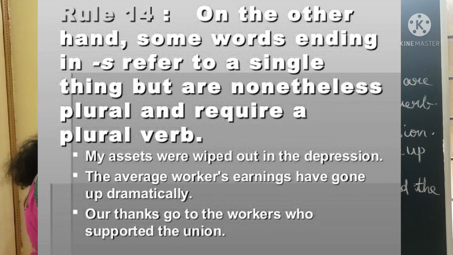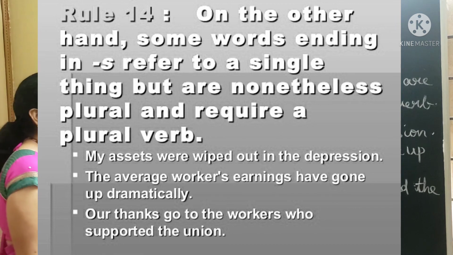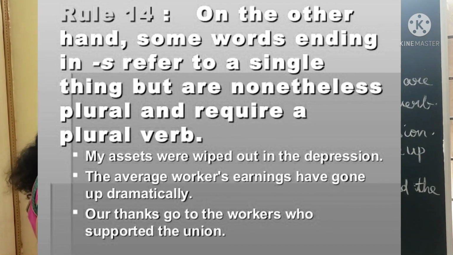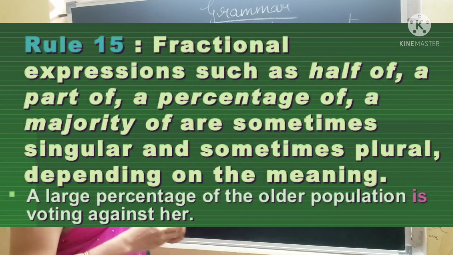So average worker's earnings is all the workers' earnings. So here you have to use again plural verb: have gone up dramatically. Our thanks to the workers who supported the union. Though they are considered as single, you are not giving your thanks only to one worker, but to all the workers. So you have to use what here? Plural verb.